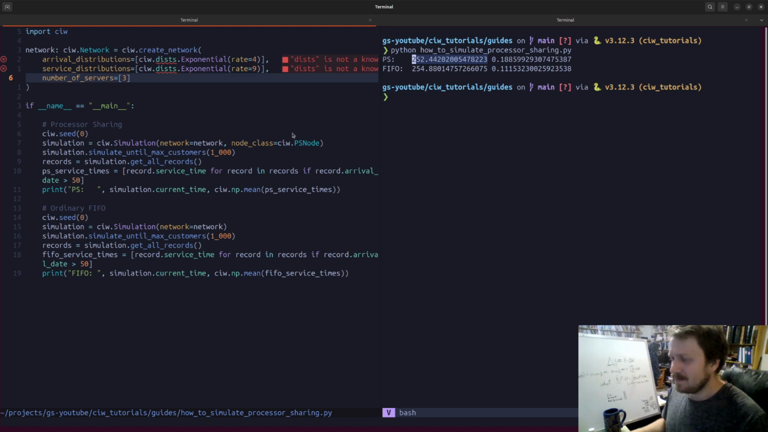So that allows you to put some limitations on how much sharing is going on. Hopefully that's useful in your discrete event simulations with the Q Python package, and I will catch you next time.